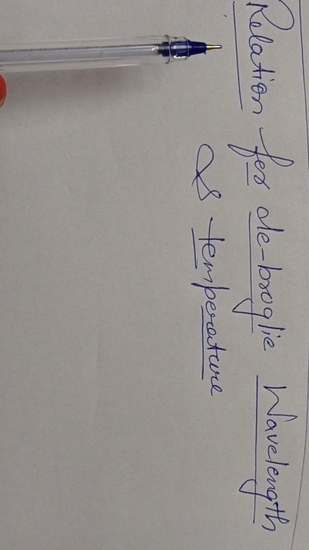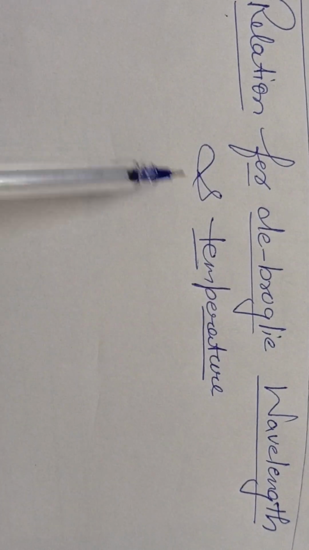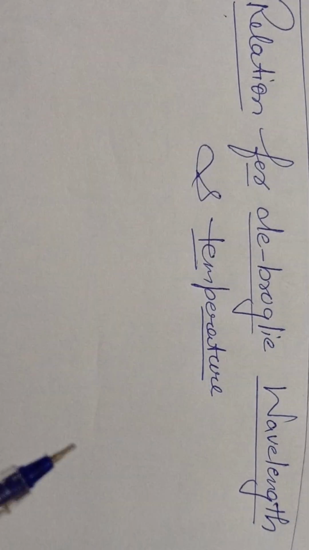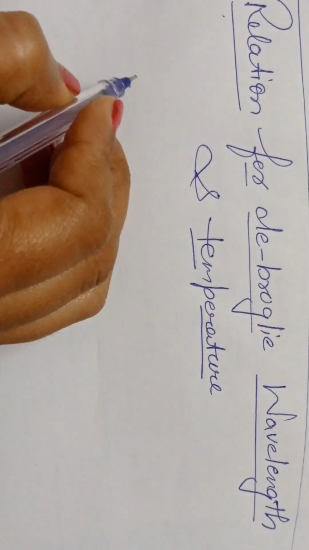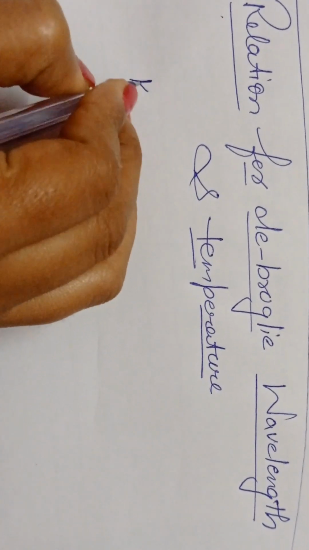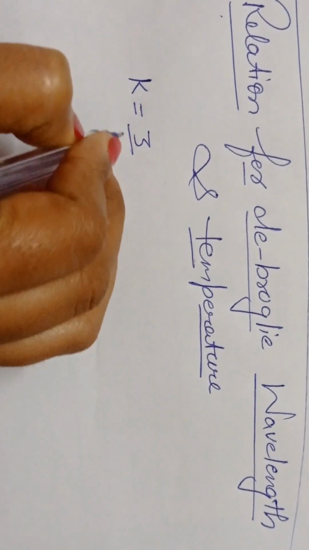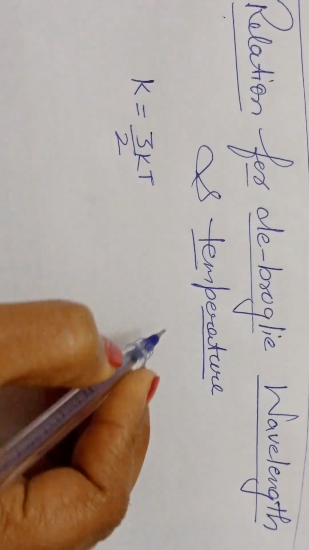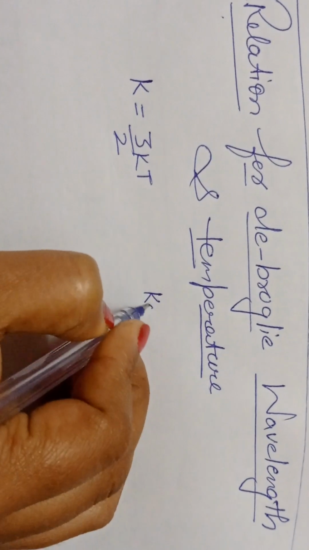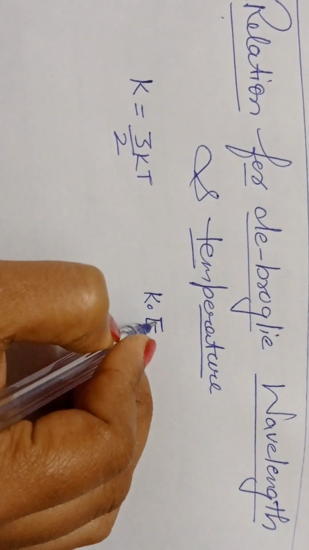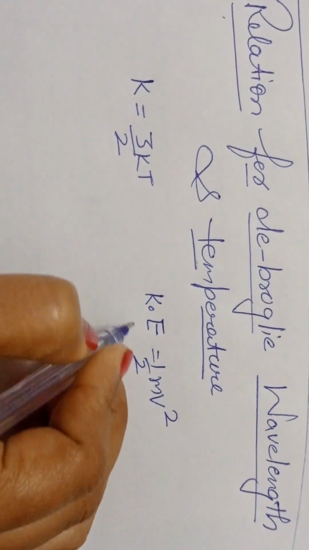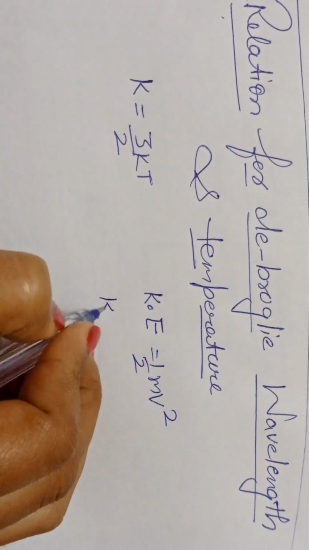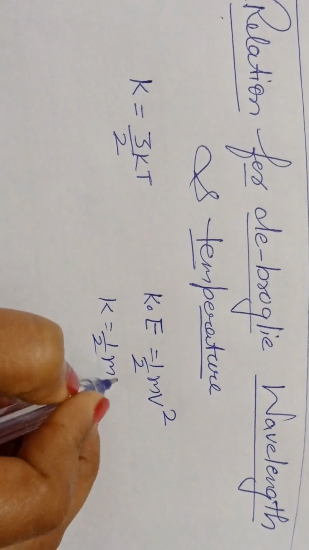Now we will discuss the relation for de Broglie wavelength and the temperature. As we all know, according to kinetic theory of matter, the kinetic energy of a particle at temperature T is given by the relation K equals 3 by 2 kT, and we all are familiar with the concept of kinetic energy. The kinetic energy of a particle is given by the relation half mv square. So from here we will have K equals half mv square.